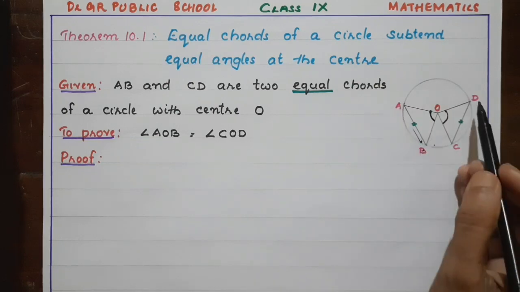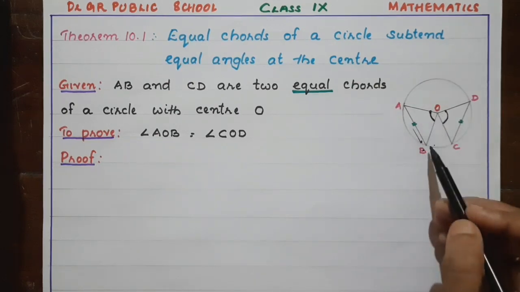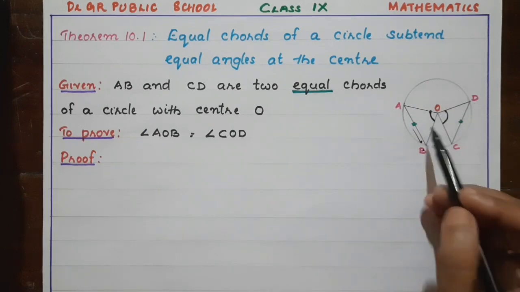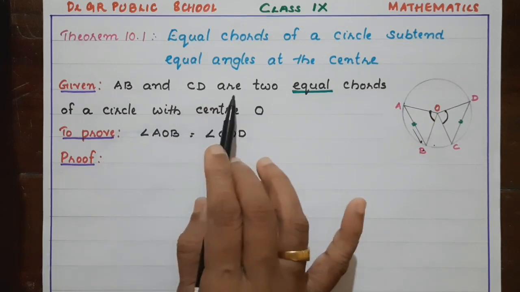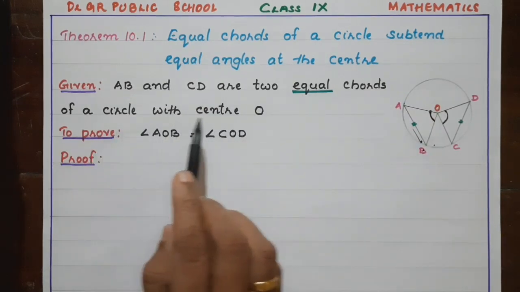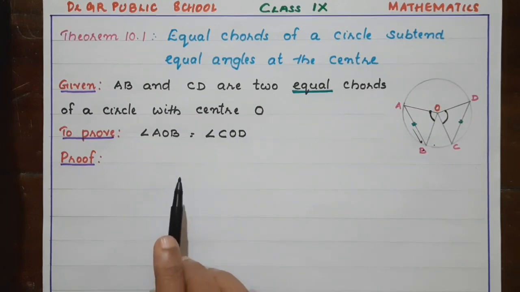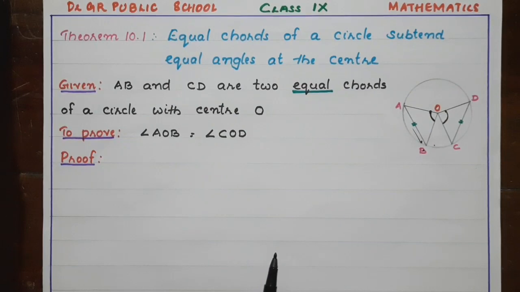If AB and CD are equal, we have to prove angle AOB is equal to angle COD. So this much is given: AB and CD are two equal chords of a circle with center O. We have to prove the central angles are equal.